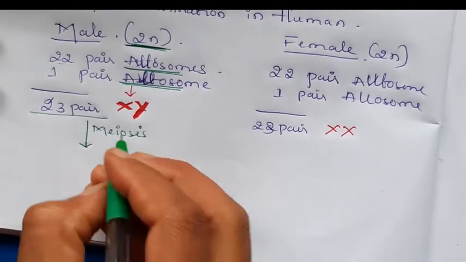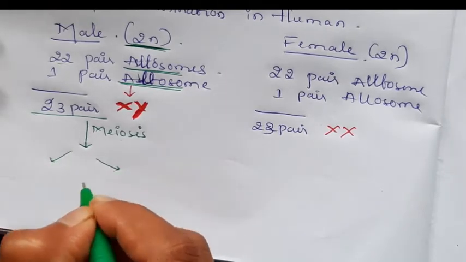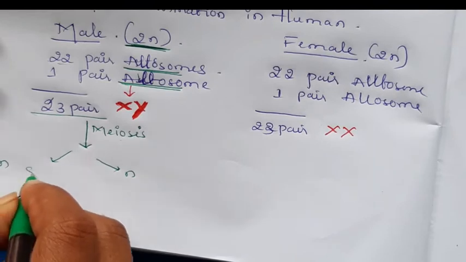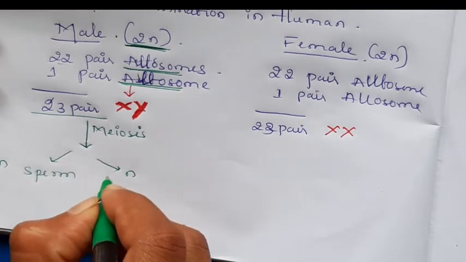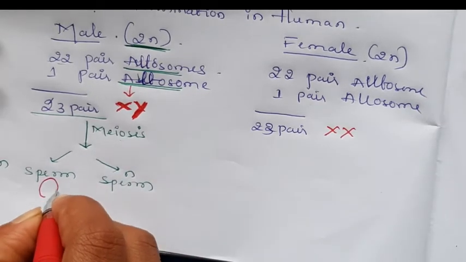Okay, during meiosis, the haploid gametes are going to be formed. Haploid, that is n, sperm will form. The sperm which are produced by spermatogenesis. Here I will draw the diagram of a sperm.